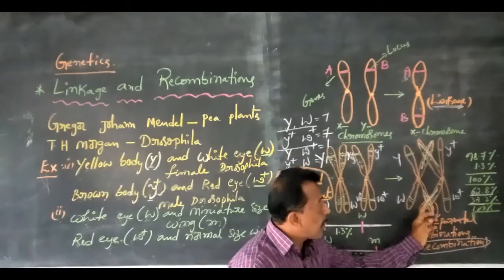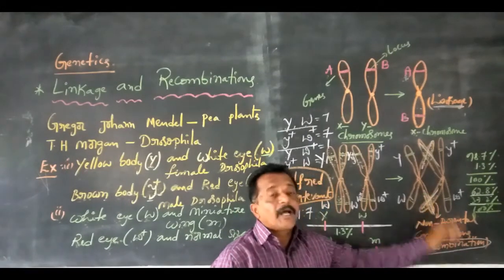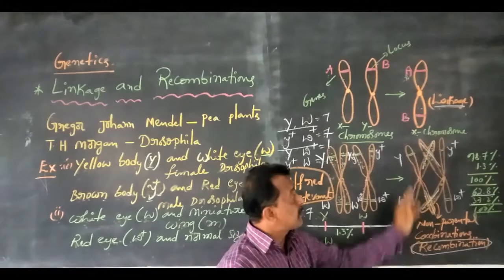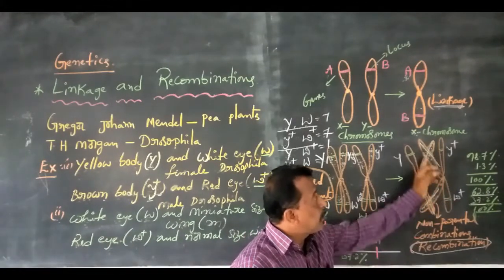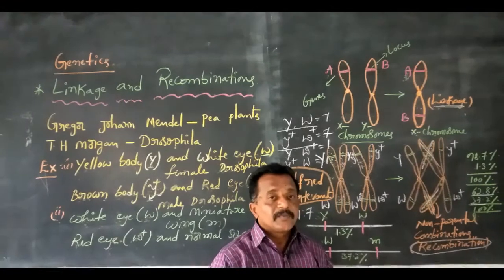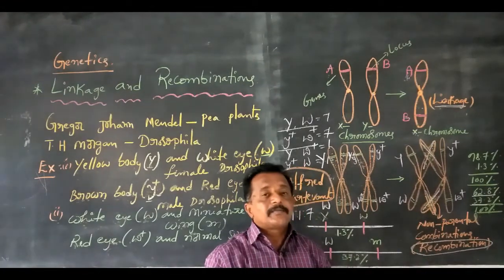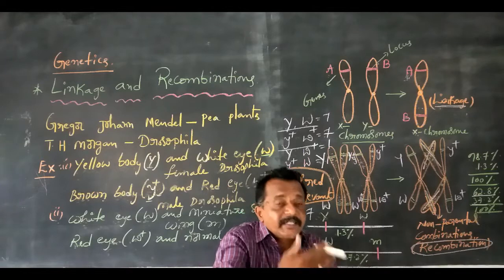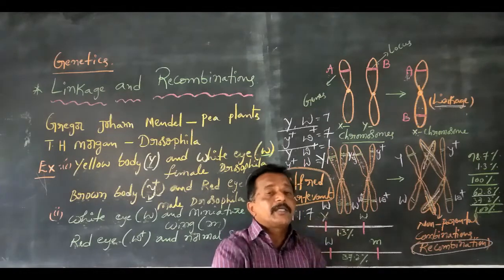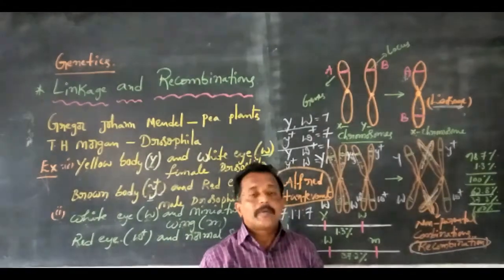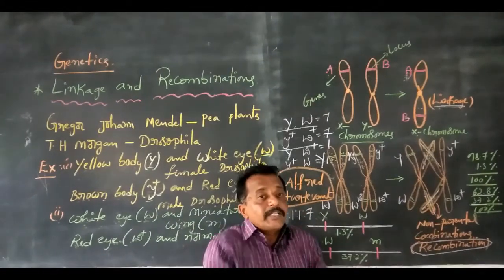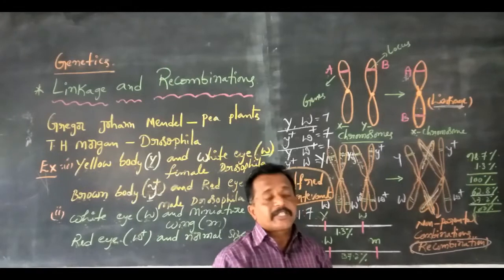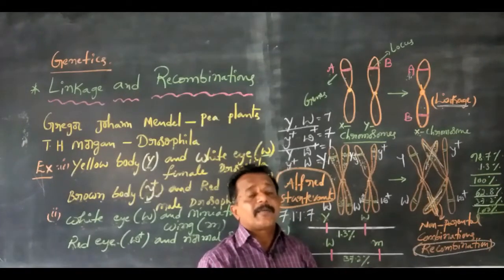So these are the non-parental combinations. One parent's non-sister chromatid and another parent's non-sister chromatid are always closely together in the exchange of genetic material, from one chromatid to another chromatid. This phenomenon is known as recombination.